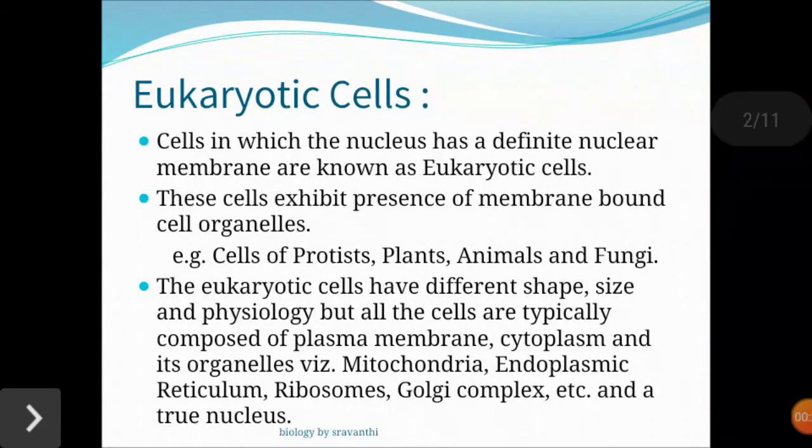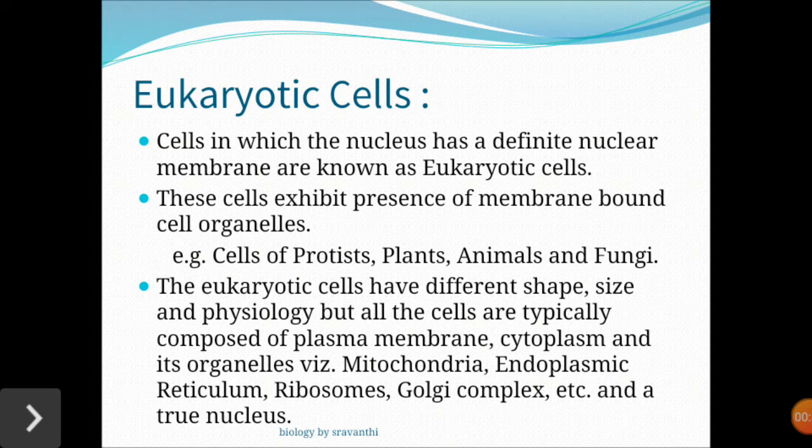So coming to the topic, the eukaryotic cell. These cells have a definite nucleus with a nuclear membrane, and the cell organelles also have a membrane present. For example, cells of protista, plants, animals and fungi all come under the eukaryotic cells, and these eukaryotic cells have different shapes and sizes. All eukaryotic cells have the plasma membrane, cytoplasm and cell organelles like mitochondria, endoplasmic reticulum, ribosomes, Golgi complex, etc.